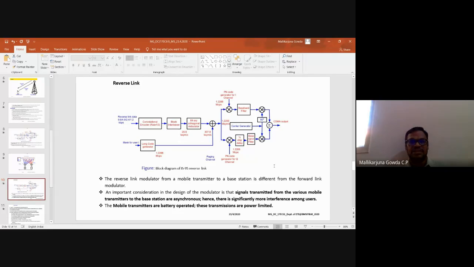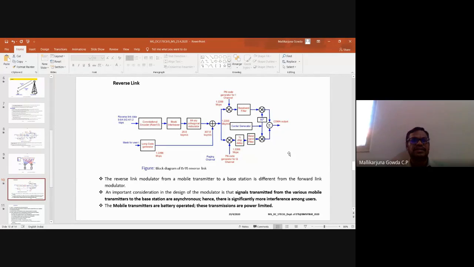That has to be taken care of while designing the system. The mobile transmitters, as I said, are battery operated, so there is a limitation on the amount of power they can use. I need to get a battery life of a longer period of hours, so keeping that in mind, I need to design the system.